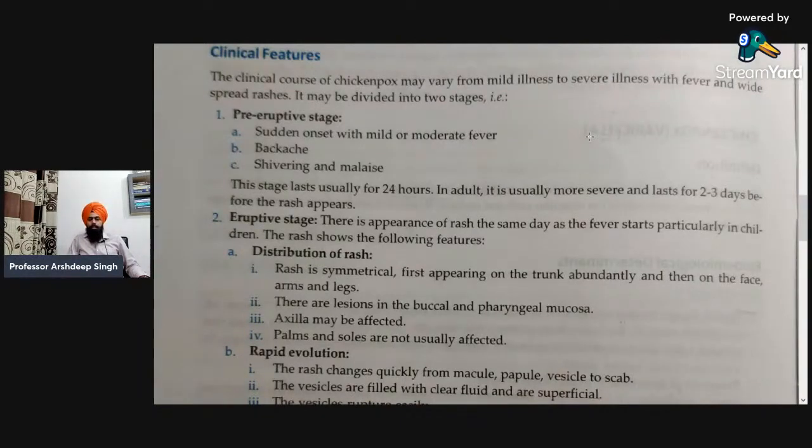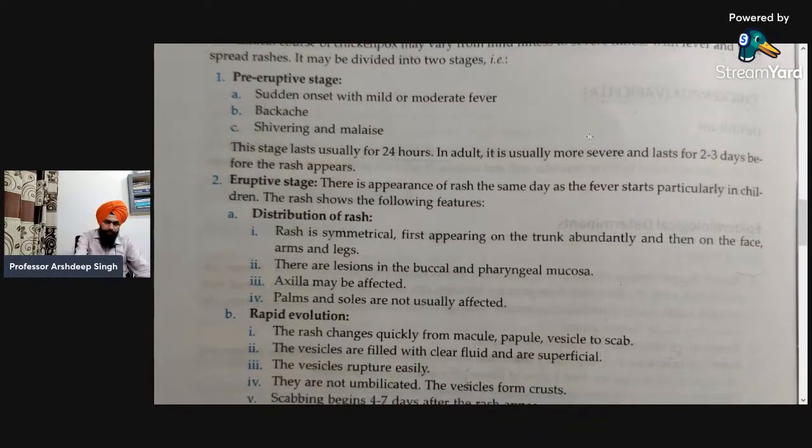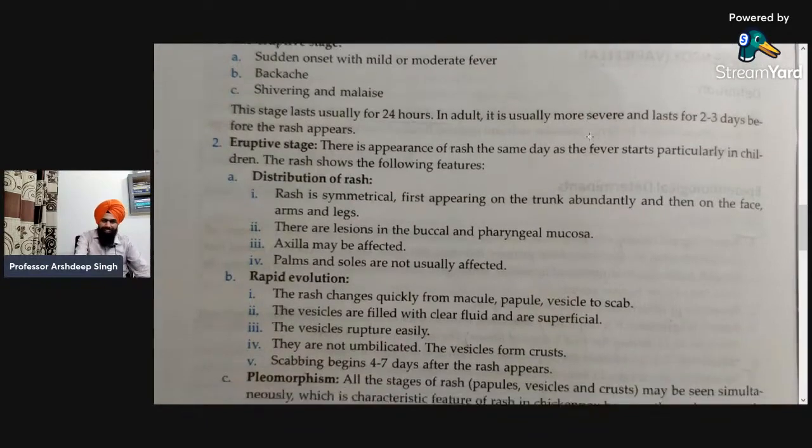Next is the eruptive stage. There is the appearance of the rash the same day as the fever starts, particularly in children. The rash shows the following features. So that is the second stage, in which there is the appearance of the rashes. The distribution of rashes shows a stage of pleomorphism, which will be included in the later stage.